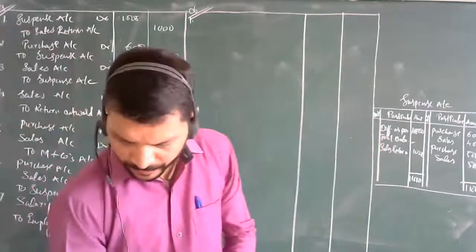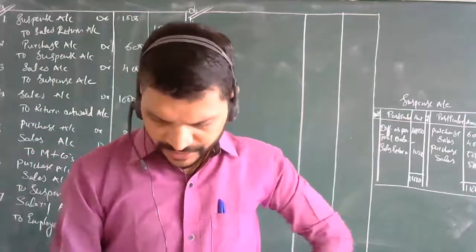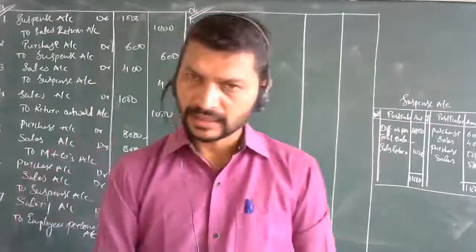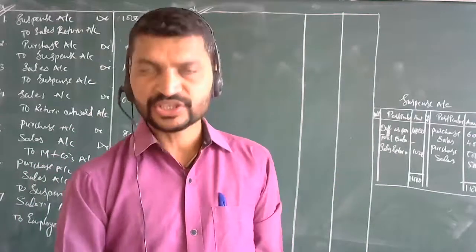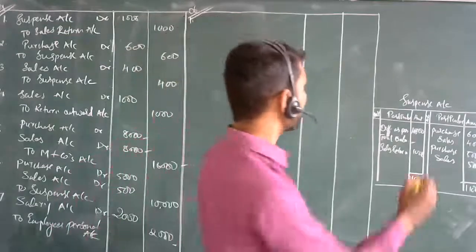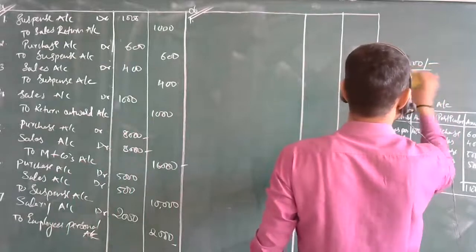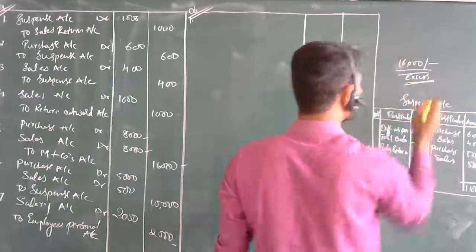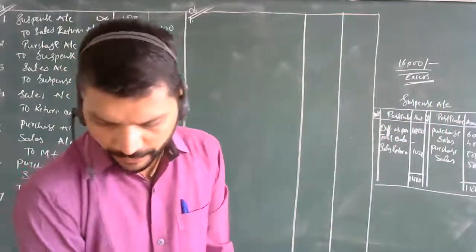So let's see the illustration now. The illustration says that the name is Anand Ram. He did not agree about the things, and here 16,000 was the excess amount. Here I will write up 16,000 is the excess amount. This is the excess amount which you have found, and the following errors have been given for us.